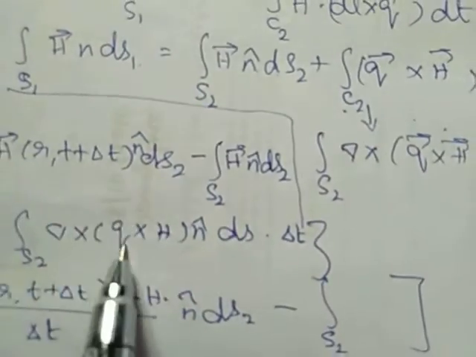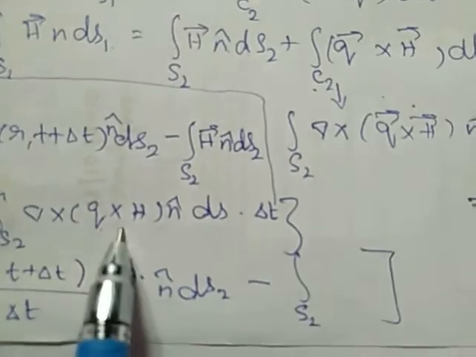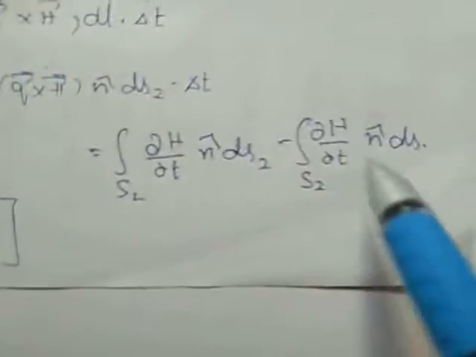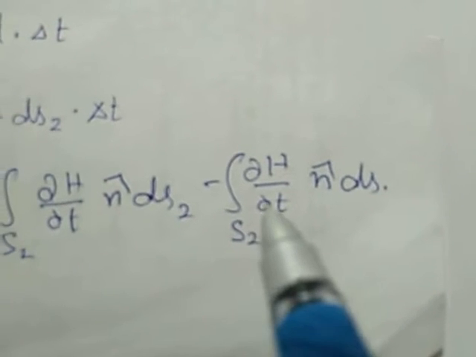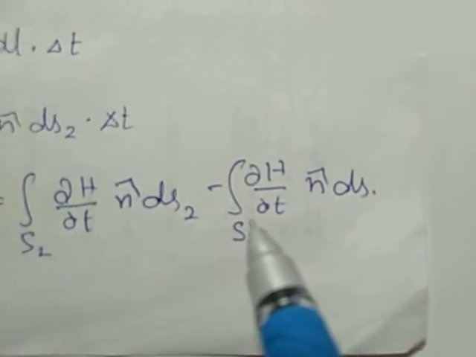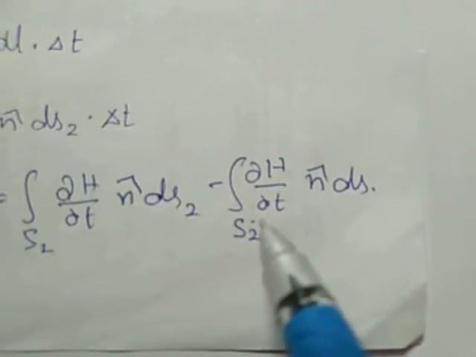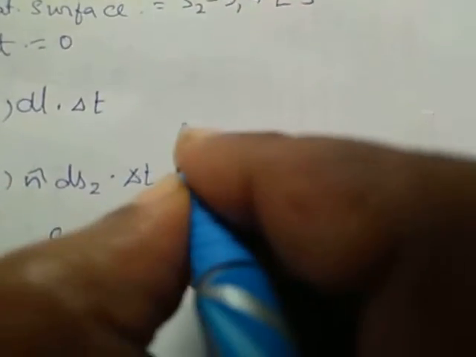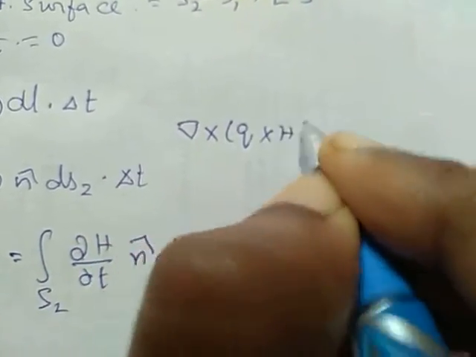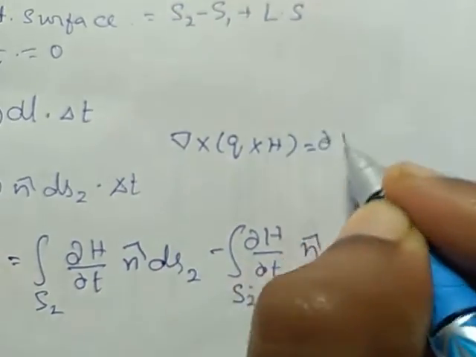Our second term is integration of del cross Q cross H. Now, I am substituting del cross Q cross H as dou H by dou t, because of the conservation of magnetic field equation. What is the conservation of magnetic field equation? Del cross Q cross H is equal to dou H by dou t.